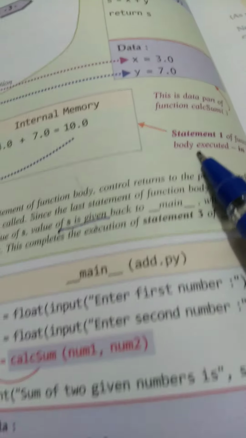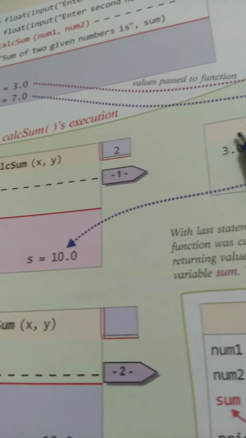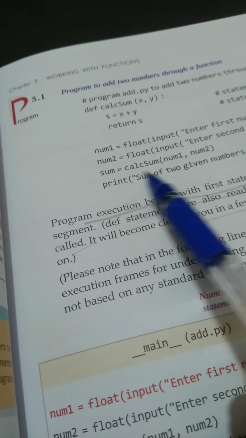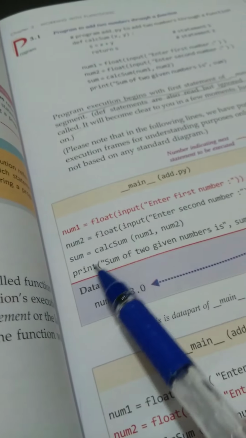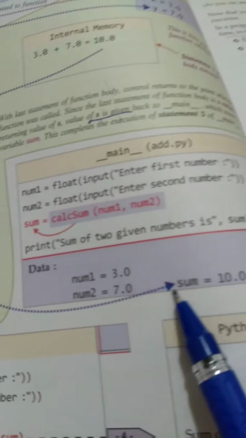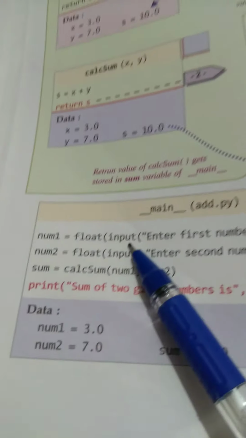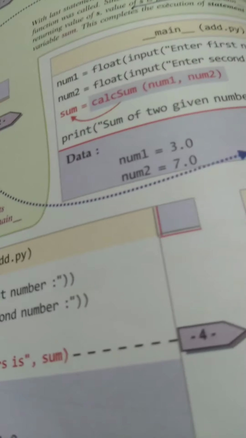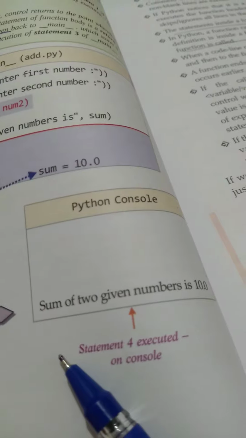After that, it will return this value to the statement number, this one. After returning, it will pass this value to the sum variable. In this way the sum value will be 10.0. After that, you will get the output in the console: the sum of the two numbers is 10.0.